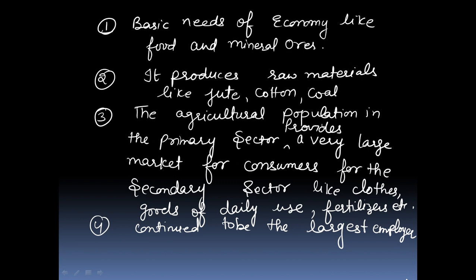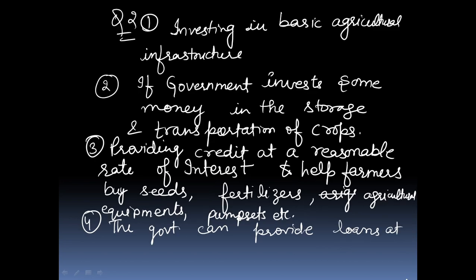The fourth point is that the agricultural population in the primary sector provides a very large market for consumers for the secondary sector, buying finished goods like clothes, goods of daily needs and fertilizers. Now, the second question is, how can we create more employment in secondary and tertiary sectors in rural India?